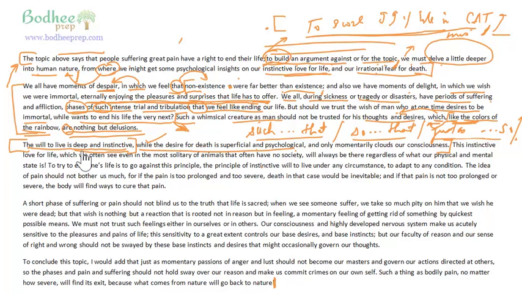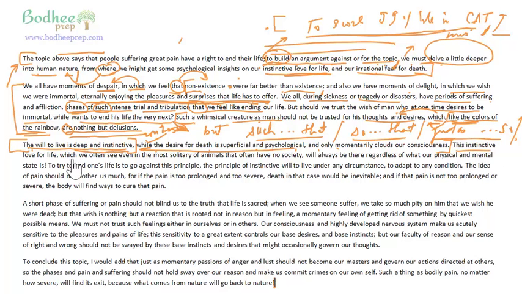So it says the will to live is deep and instinctive. While, which is basically a contrasting notion. You use while to show contrast. While you are rich, I am poor. It's a contrasting statement. But the function of while is also during that time. I was awake while you were sleeping. So at the time also means while, but while can also be used to express contrast. Here we have used while to express contrast, just as you would have used but. The will to live is deep and instinctive, while the desire for death is superficial and psychological. And this desire is only momentary. This desire only momentarily clouds our consciousness.